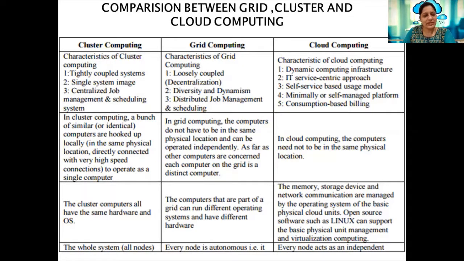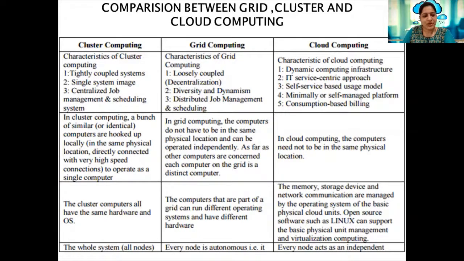In cluster computing, a bunch of similar computers are hooked up locally to operate as a single computer. In grid computing, the computers do not have to be in the same physical location. They can be widespread across different geographical boundaries. In cloud computing also, the computers need not be in the same physical location.